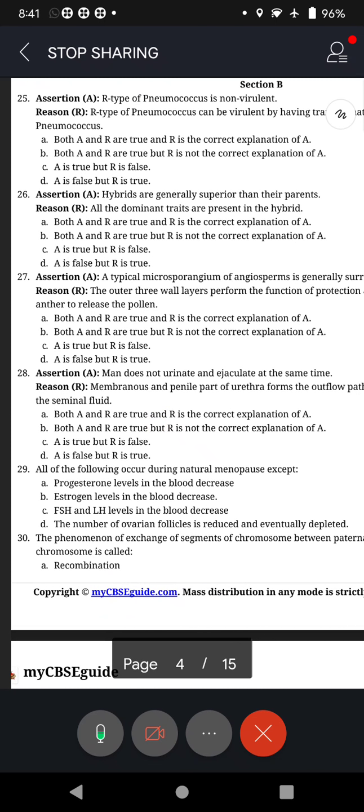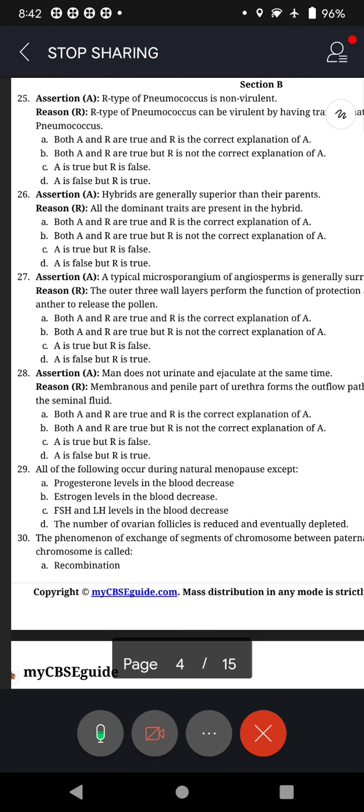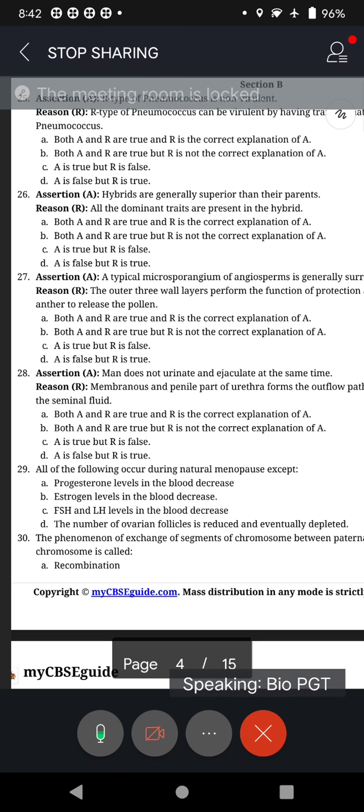So pneumococcus has 2 strains as we discussed. One is the S strain, which is virulent. Another is the R strain, non-virulent. The virulent S strain causes the disease called pneumonia, a lung disease.